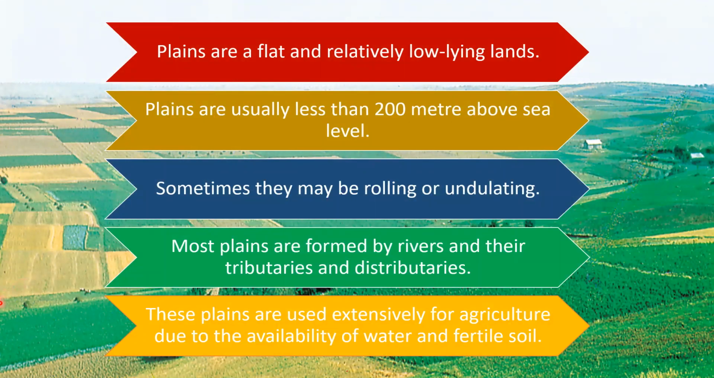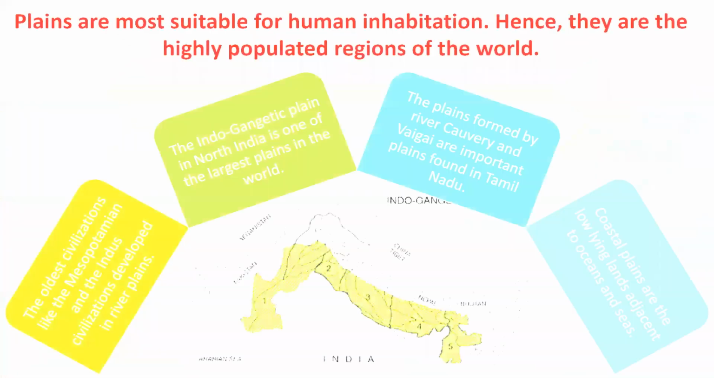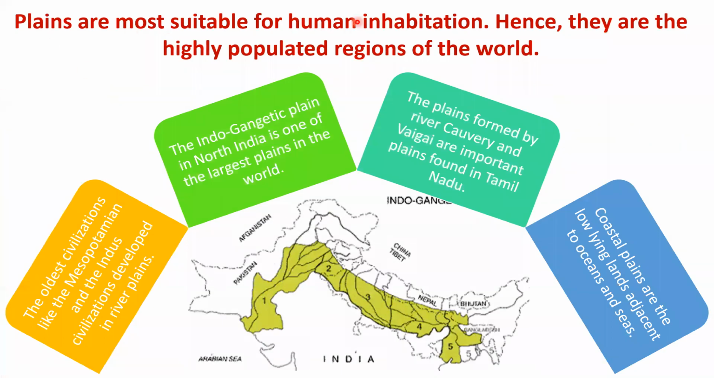Plains. What are plains? Plains are flat and relatively low-lying lands. Plains are usually less than 200 meters above the sea level. Sometimes they may be rolling or undulating. Most plains are formed by rivers and their tributaries and distributaries. These plains are used extensively for agriculture due to the availability of water and fertile soil. Plains are more suitable for human inhabitation, hence they are the highly populated regions of the world.